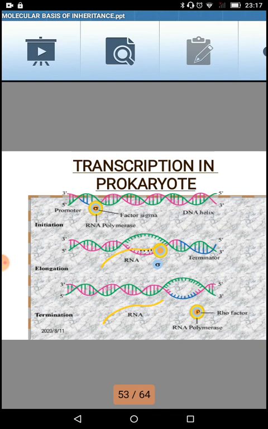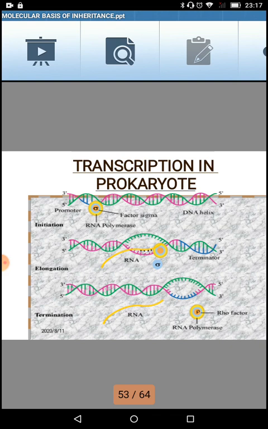You can see in the second diagram, which is called elongation. Now in the elongation process, what is happening? The RNA polymerase, which is now initiated, starts transcription of the structural gene, and in due course of time it is going to lose the sigma factor, because now the function of the sigma factor is over.